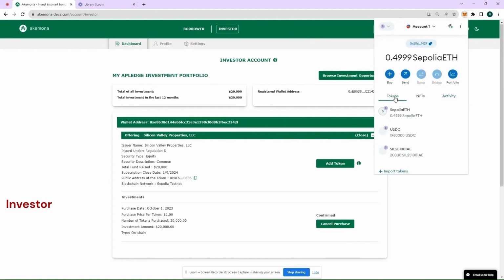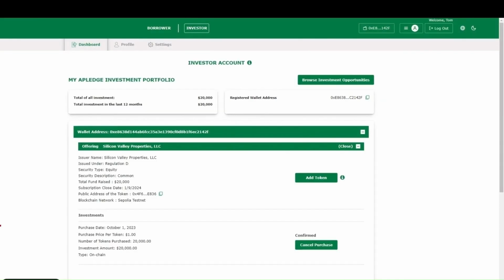Let's get into the wallet. And we go to the wallet and click here Tokens, and here is SIL23101AE. This is the token number that we had created when we had tokenized the offering. And here it says 20,000. 20,000 of these tokens are in the wallet.